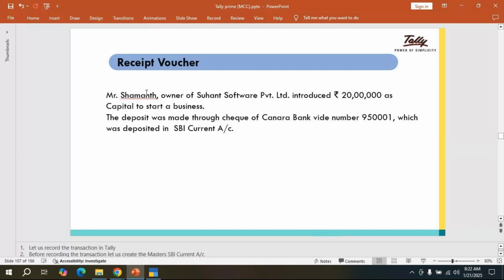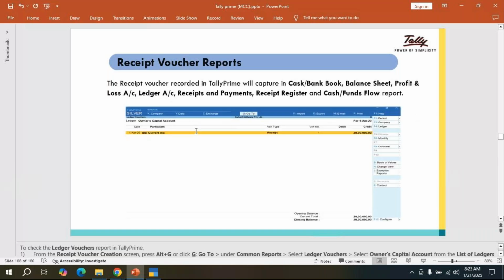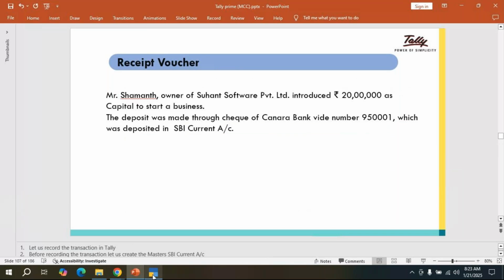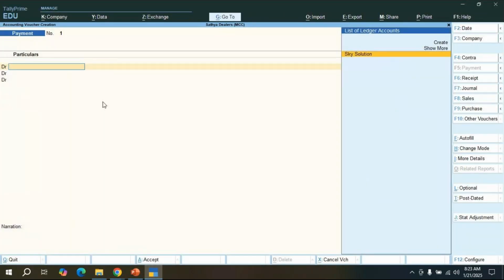Okay, so here SBI Bank is receiving the amount. That's why SBI Bank comes under debit only. Okay, owner, so credit option. Owner's account: SBI account debtor to owner's account. Okay, so now if I want to do the transaction, first we have to introduce the capital account.